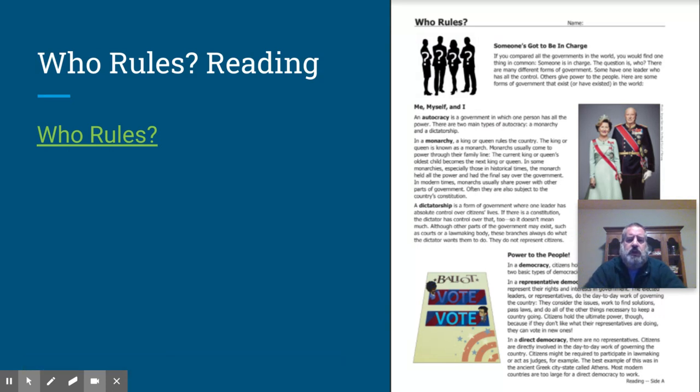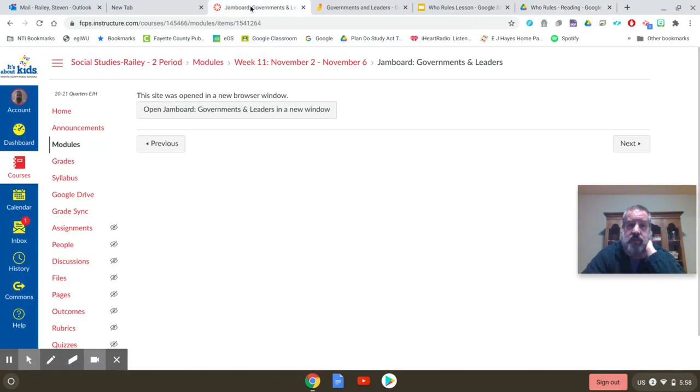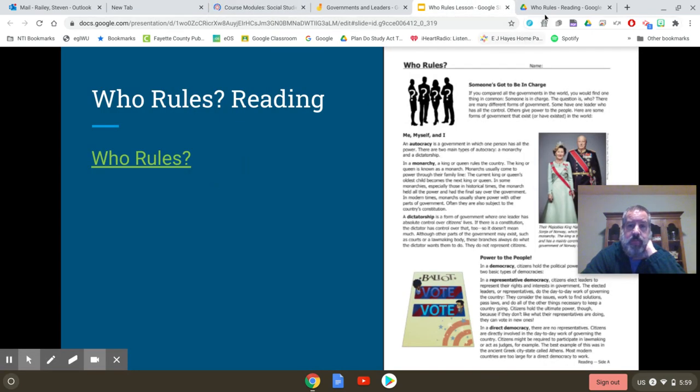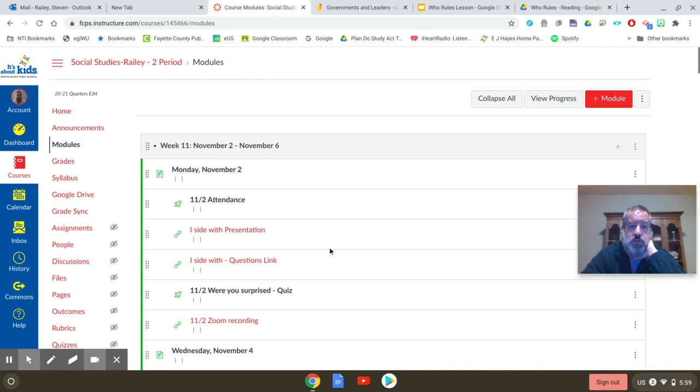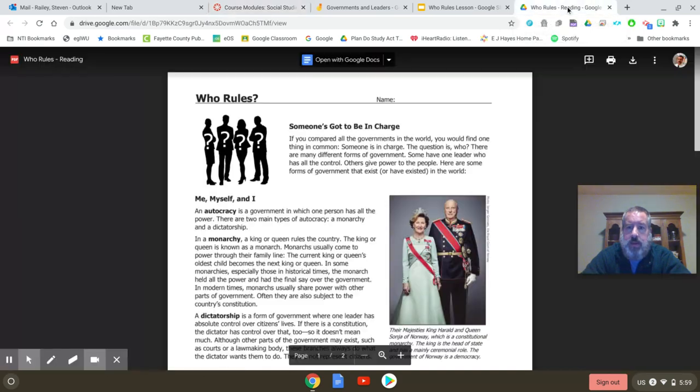So who rules? There is a reading here, and in class we read through this together, but here's what you need to do. You need to read through. It's just a short little reading. It's a 2-page reading. You can get to it by clicking here. You can also get to it in the module here as well. So you can either click it from the presentation right there, or in the module right here under who rules, okay?